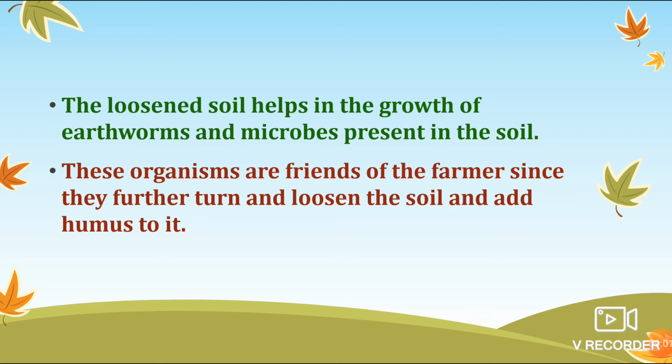This is possible with the help of microbes. And earthworms, you know, these are the friends of the farmer. So that's why it is very important to provide them proper conditions to grow in that particular soil.